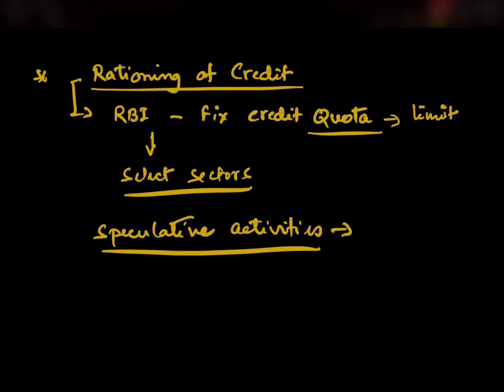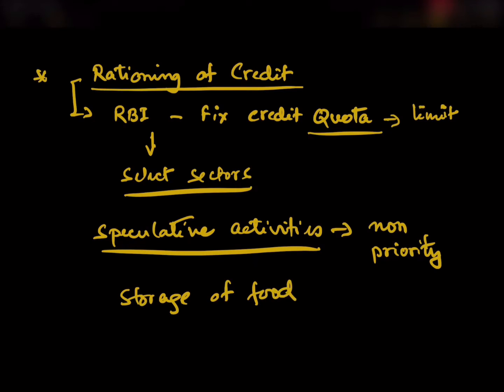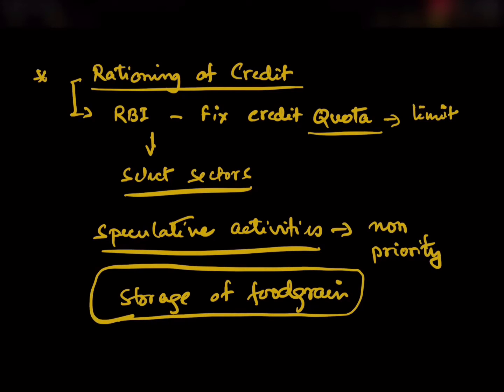If RBI feels that certain non-priority sector like storage of food grain, credit could be restricted, there could be some restriction in credit, then RBI can do so in order to solve the problem of inflation which is occurring in the economy.